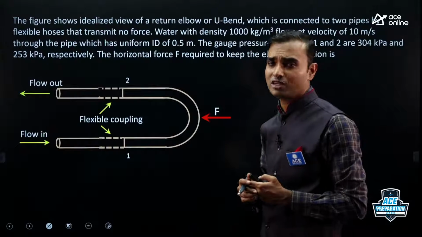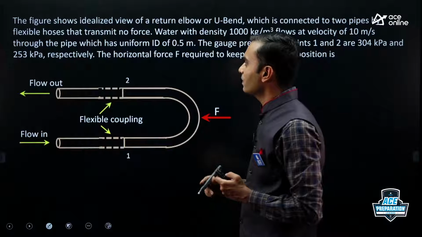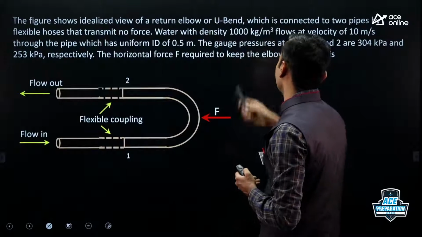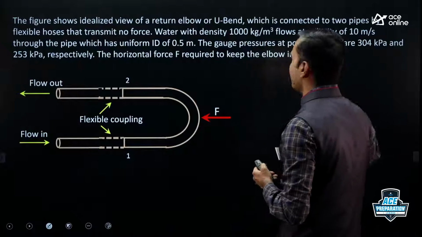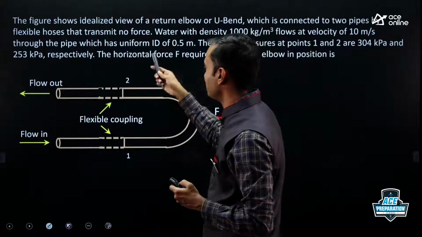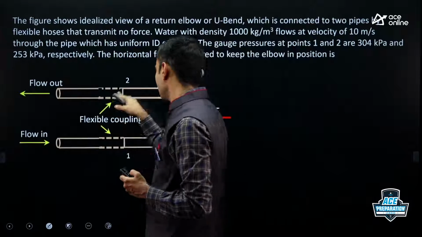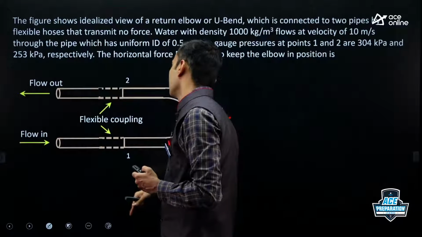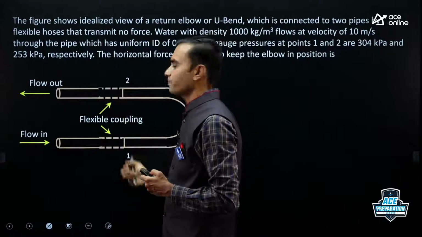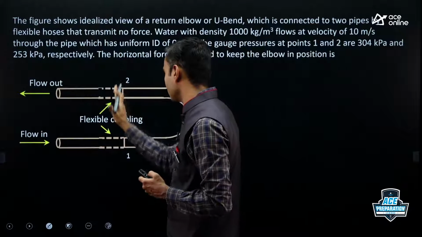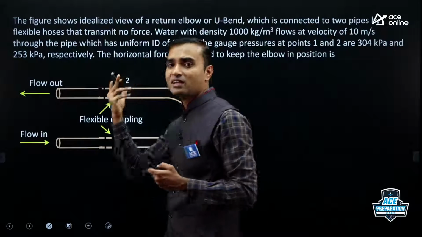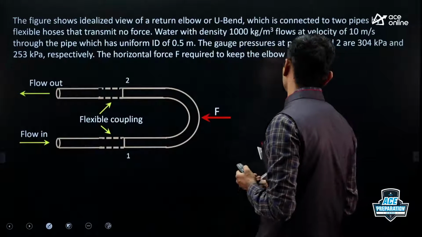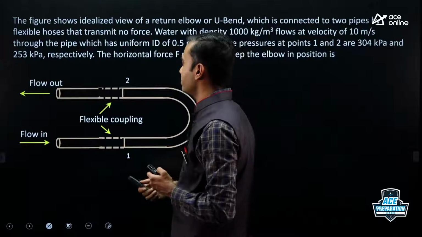Now this is previous GATE question. It was asked in GATE chemical engineering. The figure shows idealized view of a return elbow or U-bend, which is connected to 2 pipes by flexible hoses that transmit no force. So this bend is connected to the pipe by these flexible hoses. So they are not transmitting any force. It means if I cut those hoses here, I will not get any tensile force there. That is the meaning.